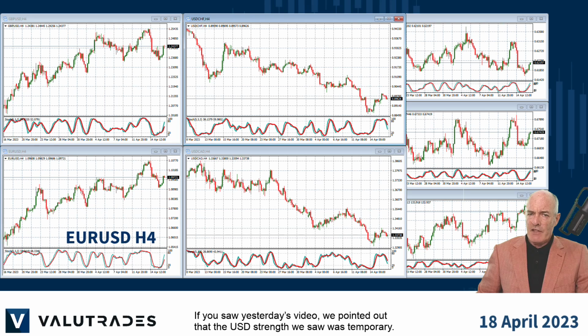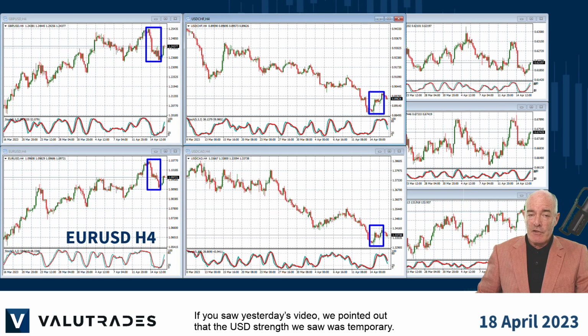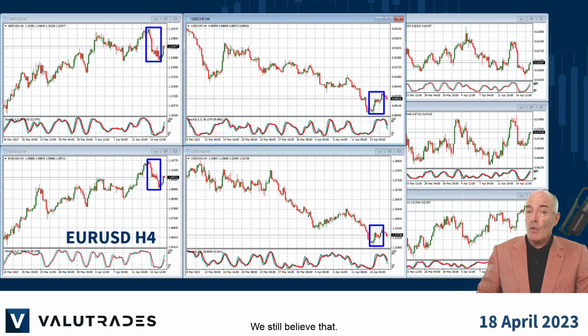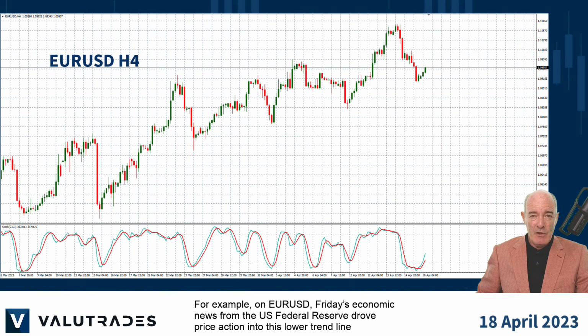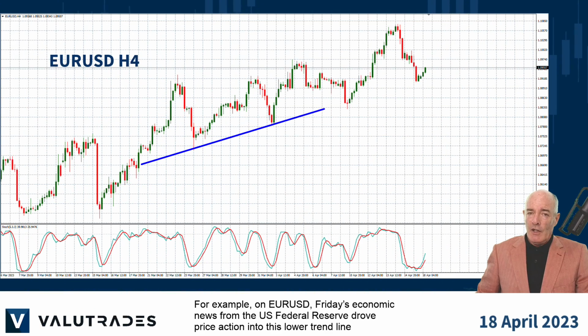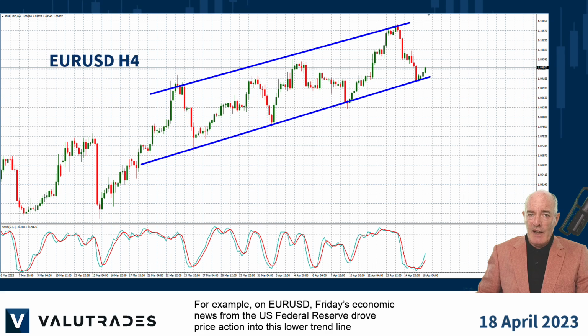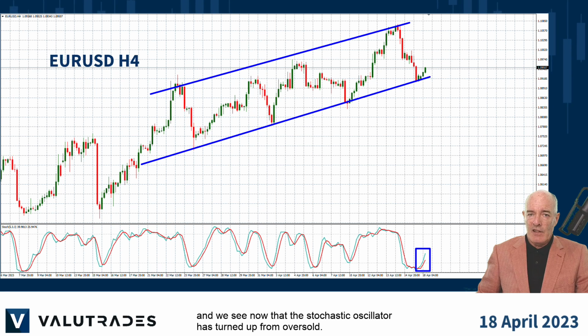If you saw yesterday's video, we pointed out that the US dollar strength we saw was just temporary. We still believe that. For example, on euro dollar, Friday's economic news from the US Federal Reserve drove price action into this lower trend line, and we see now that the stochastic oscillator has turned up from oversold.